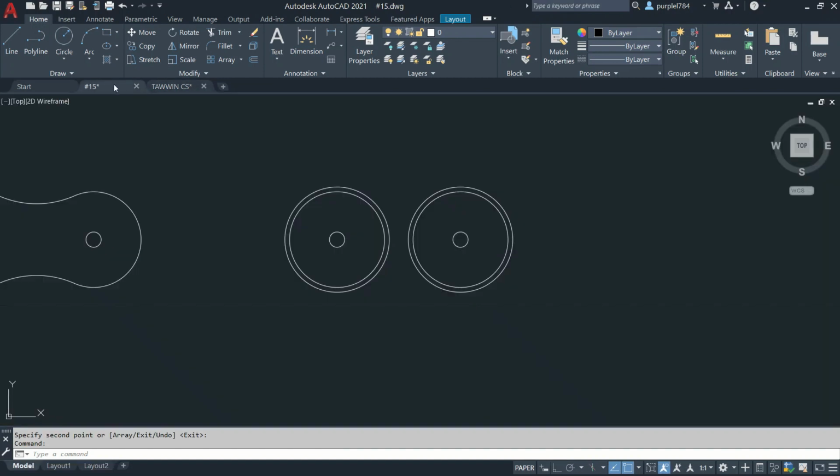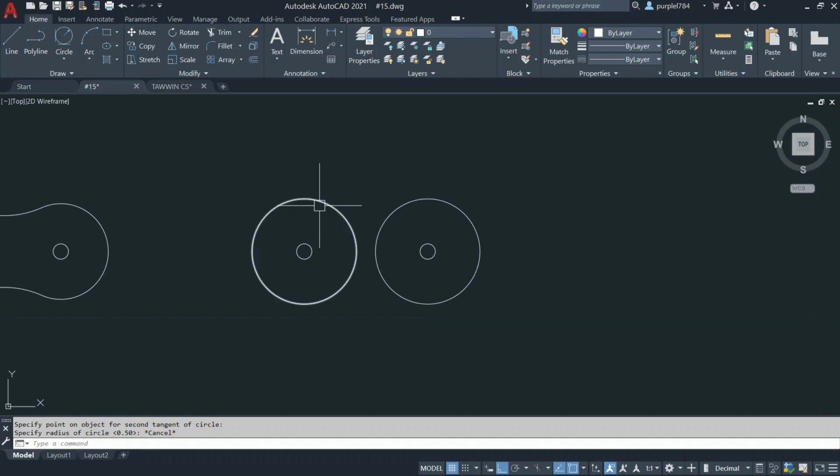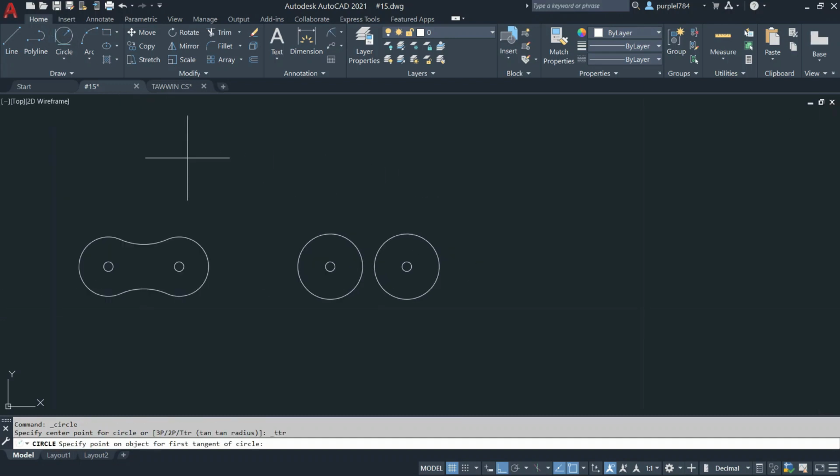It's okay. Then I need to connect these two circles by using a circle. So click on the tangent radius. Show the point. Then give the radius of the circle. I will make it 1. So just press enter. I already got a circle.